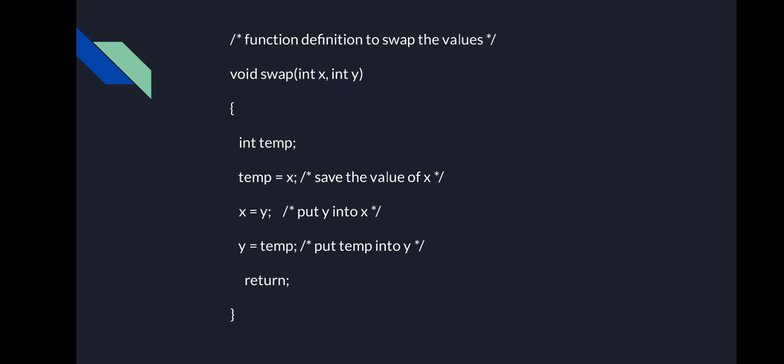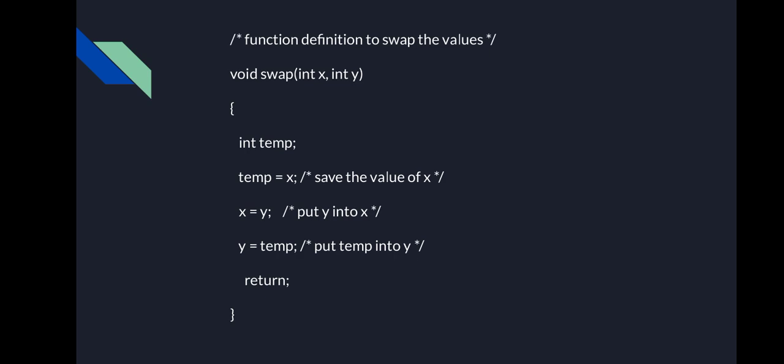So what we have done is put the value of x into temp, and then x became empty. Then we passed the value of y to x. Now x holds the value of y, and we want to put the old x into y, which is stored in temp. That is passed from temp to y by this particular statement.